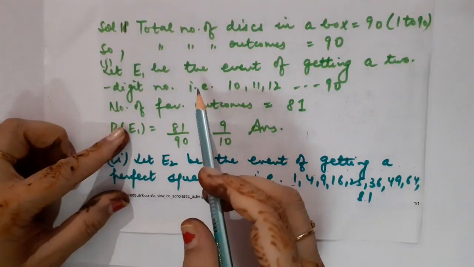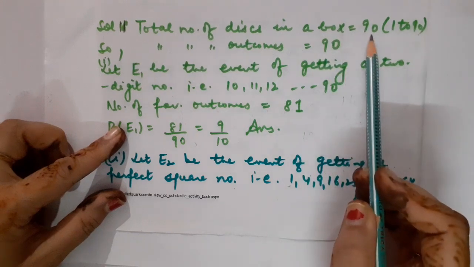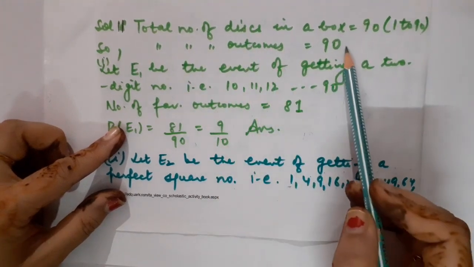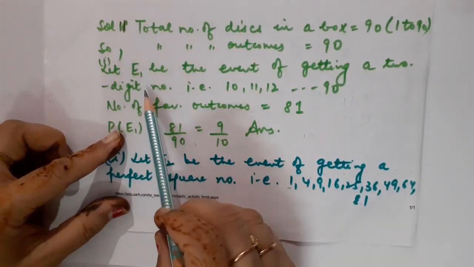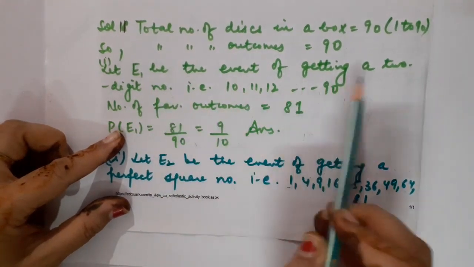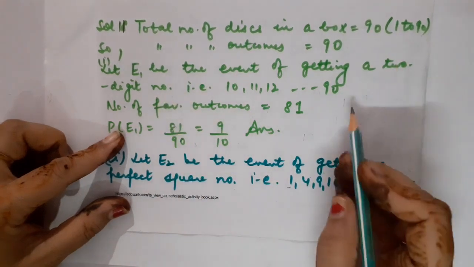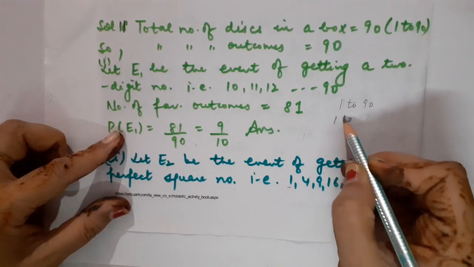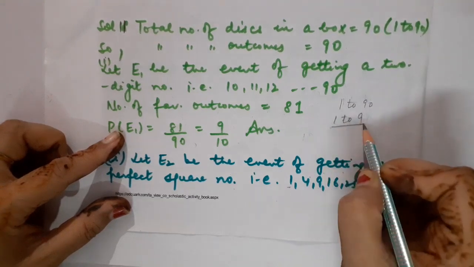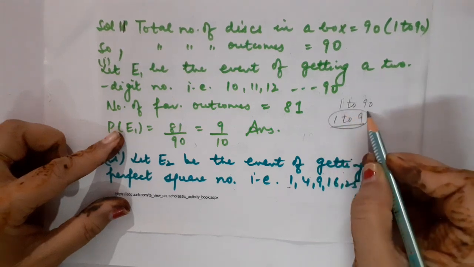So children, here is the solution. As the total number of discs in the box is equal to 90, possible outcomes will also be equal to 90. First part, let E1 be the event of getting a 2-digit number. Children, you know in the numbers 1 to 90, the numbers 1 to 9 contain 1 digit only.